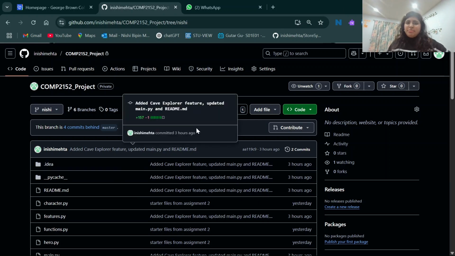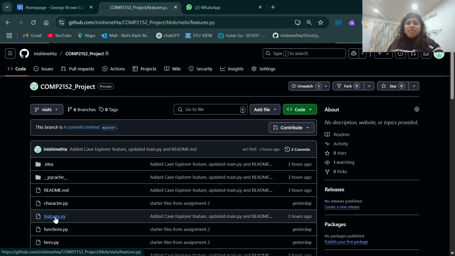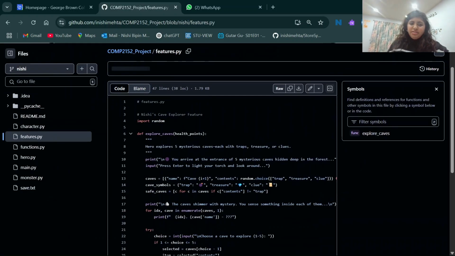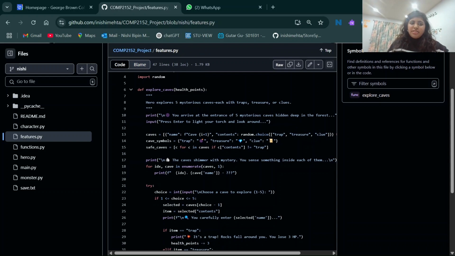So this is the GitHub repository where we have done our coding, and this is my feature. As I mentioned, it is a Cave Explorer, and the feature adds an exploration mini game where the hero can choose from trap, treasure, or clue, and it affects the hero's health and strategy.